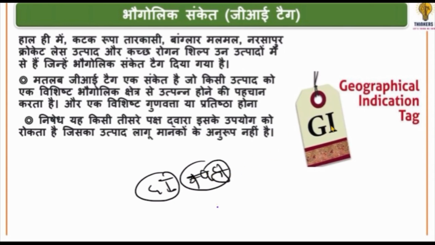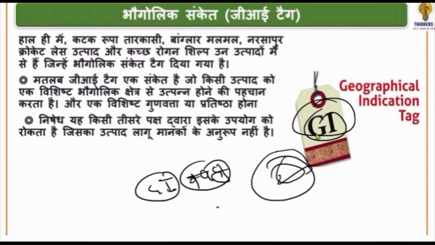Let's understand what GI tag means. We have talked about GI several times. GI stands for geographical, and tag means sign. So it's linked to geographical indication. Geographical indication is when a specific area is recognized where a certain product is produced. That product will be given precedence, its quality will be ensured, and it will be promoted. This tag is provided to further enhance the product. It signifies that the specific product is a special product of that specific region. An example of this would be Darjeeling tea.